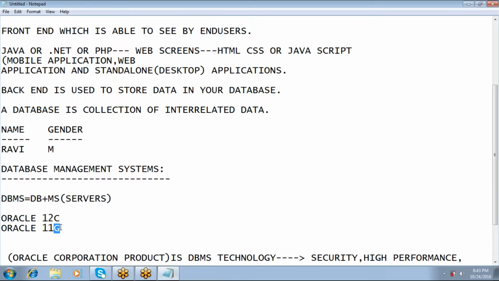So here you people must know what G stands for. G is nothing but grid computing. The Oracle 11G supports grid computing. So what is the meaning of grid? A grid is a technology or framework which supports distributing my database among n number of applications. Simple. Grid is nothing but a distributed application which has the feature of distribution of my application. That is called a grid.